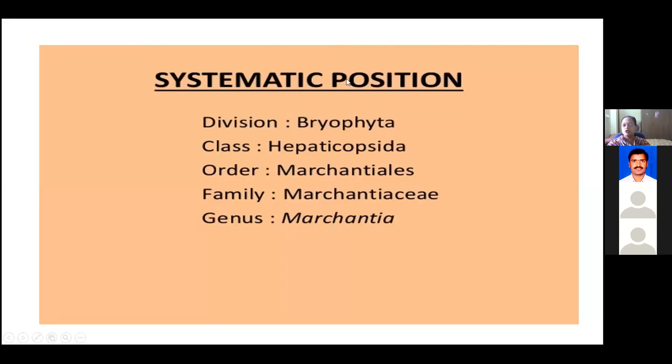Right. So what is the systematic position? Systematic position is nothing but the classification. This Marchantia belongs to the division Bryophyta and the class Hepaticopsida. It belongs to the order Marchantiales, family Marchantiaceae, and genus Marchantia.